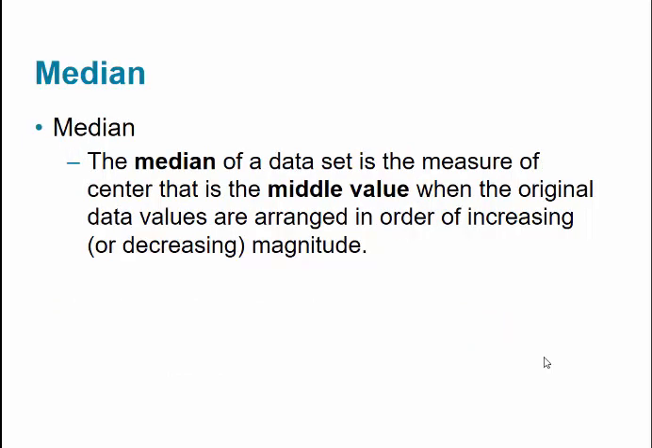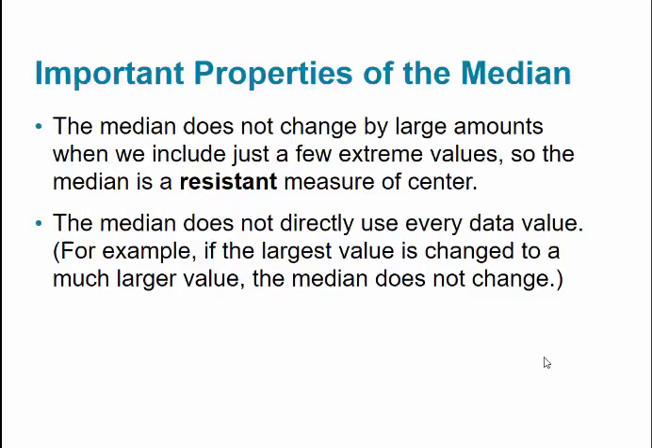The next thing we're going to talk about is the median. The median of a data set is simply the measure of the center that is the middle value when the original data values are arranged in order of increasing or decreasing magnitude. You can do it from the largest to the smallest or smallest to the largest. We tend to do smallest to largest. The nice thing about technology is that we don't really have to do that.